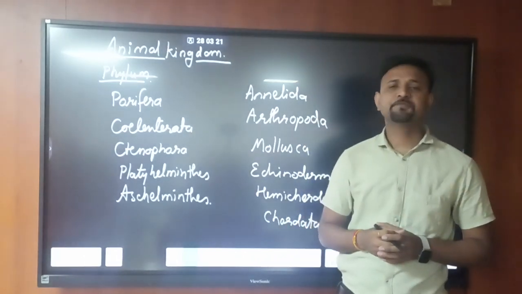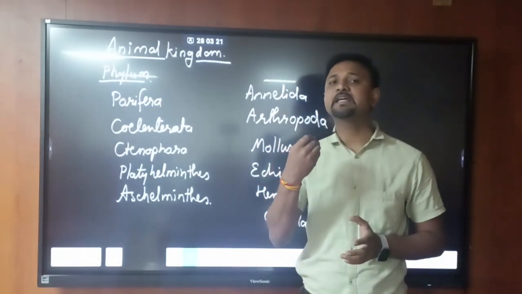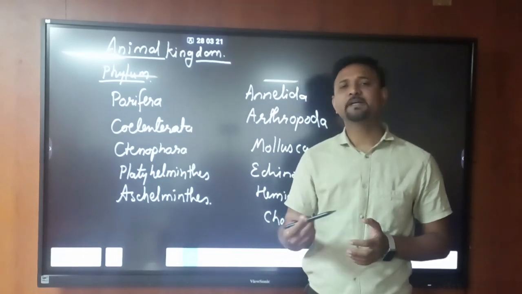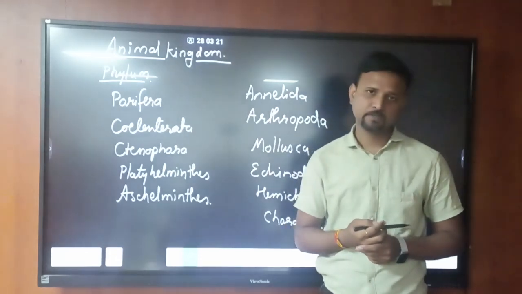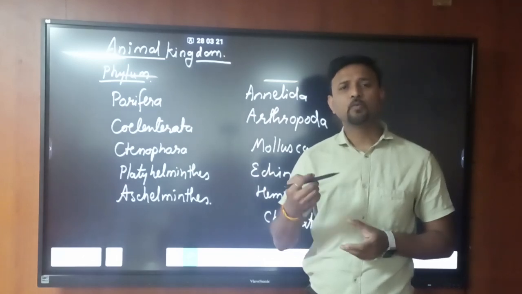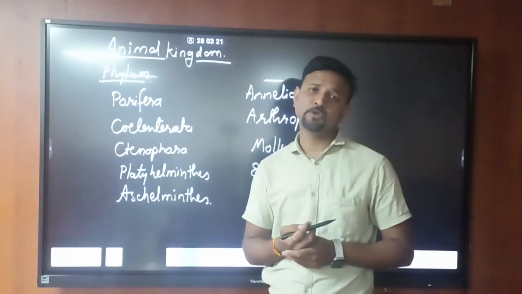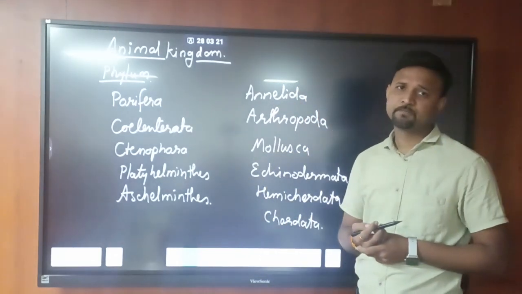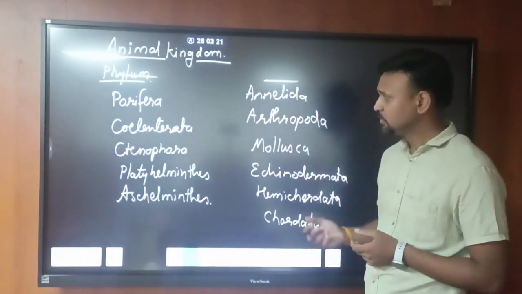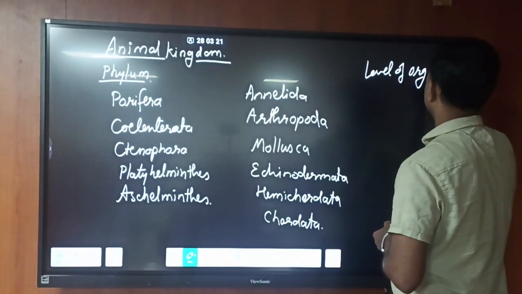For example, in the digestion process there are multiple organs like the mouth, tongue, esophagus, stomach, intestine, and glands; food is absorbed by the intestine and released through the anus. These different organs work with each other in a coordinated manner. This is the organ system level of organization, dividing the labor among different organs for a complete process of digestion. So the first criterion is level of organization.